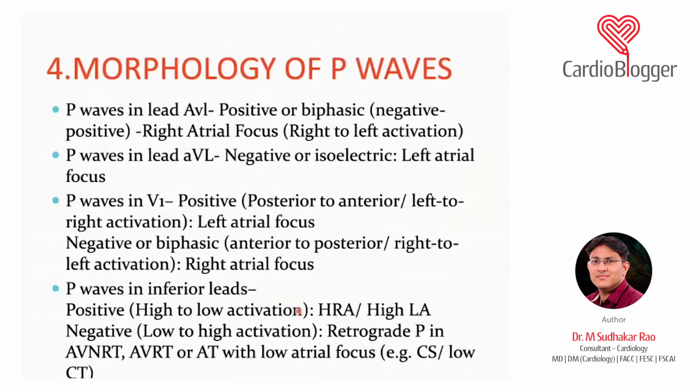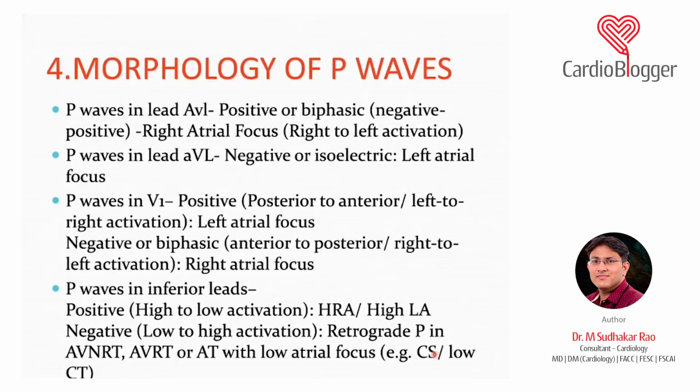Morphology of P waves I have already discussed. This is something which I was discussing. If you have a P wave which is positive in inferior leads, it is a high atrial rhythm. If it is negative in inferior leads, here only you will get a diagnosis of a low atrial rhythm, where it can be from the coronary sinus, the low atria, or the mitral annulus. In that case, it is very important. So a negative P wave in the inferior leads and positive in 1 and AVL means it is a low to high activation. So it is an ectopic atrial rhythm, and if it manifests as tachycardia, it is known as ectopic atrial tachycardia.